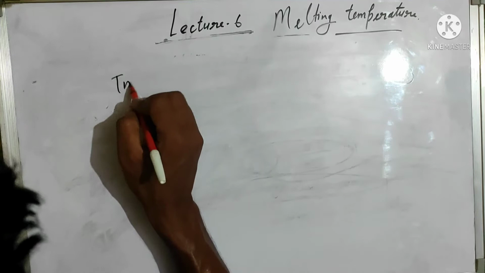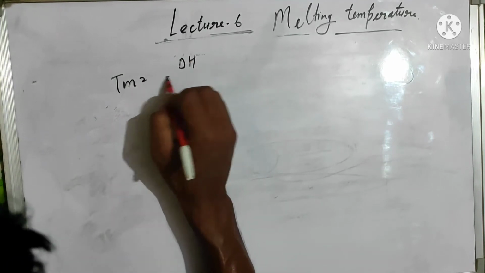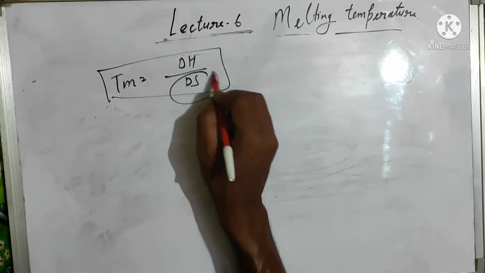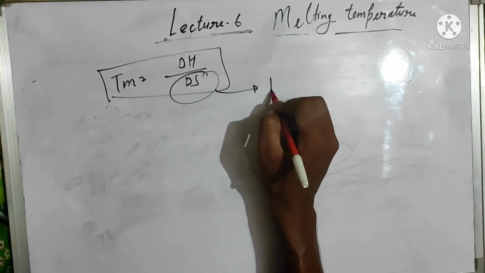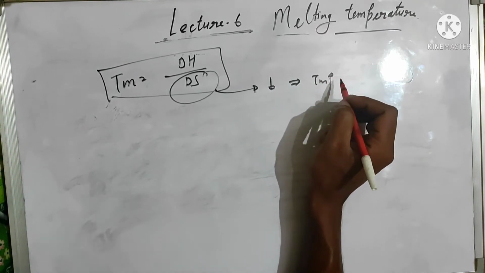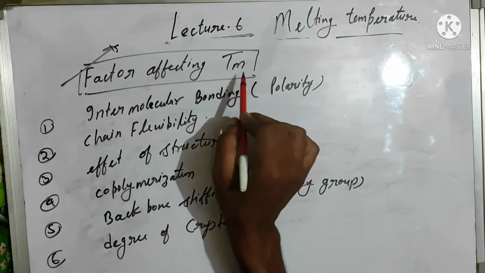Then melting point is equal to change in enthalpy divided by change in entropy. Remember this formula. When the change in entropy is low, then the melting point increases.